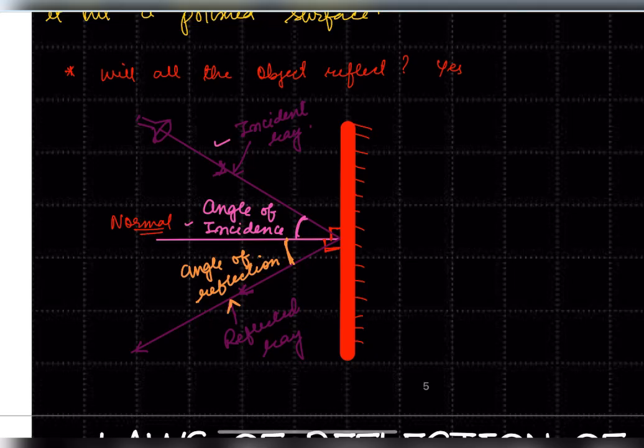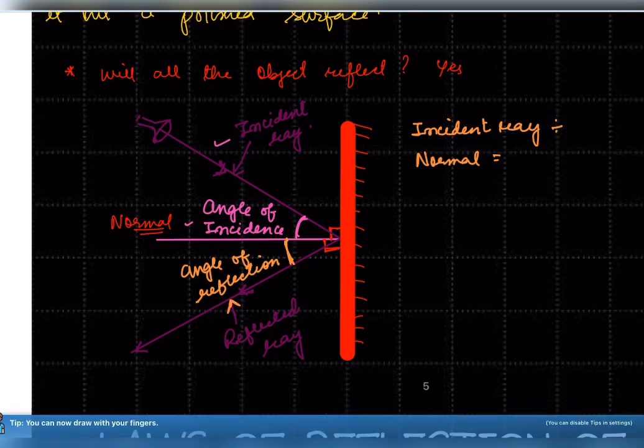What are the things we have discussed? We have discussed the incident ray. What is the incident ray? The ray that is coming to the mirror, right? Another thing we have discussed is the normal. Normal is a perpendicular line, the perpendicular line that is drawn to the mirror.